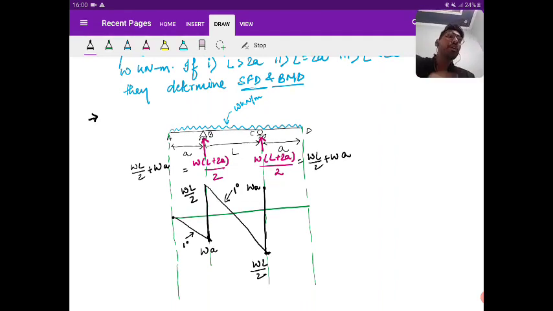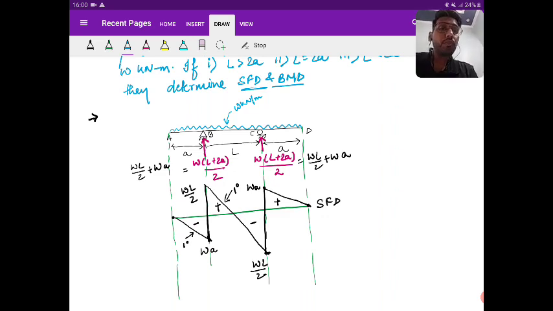W into A, positive or negative? Negative. So plus WA minus WA, where are you going to reach? 0. And how are you going to connect? With a straight line. So minus plus minus plus. This is your shear force diagram.